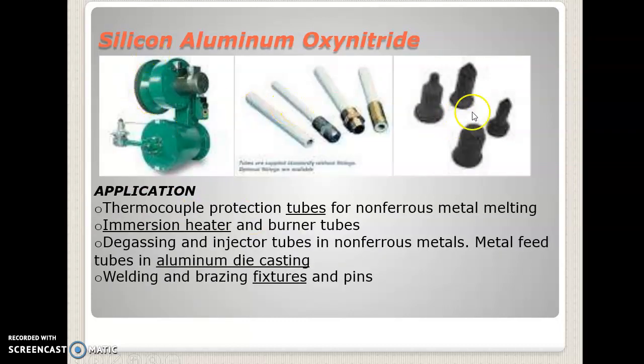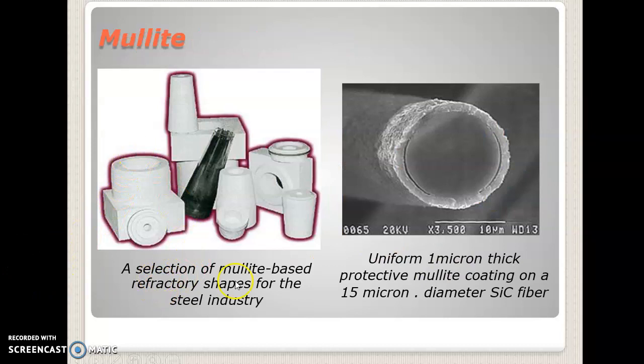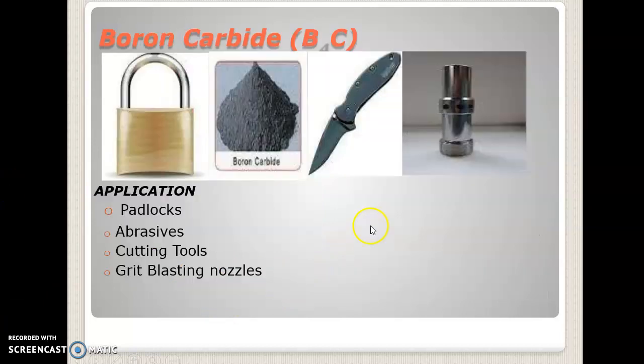And these are some of the products made of silicon aluminum oxynitride: thermocouple protection tubes, immersion heaters, aluminum die casting, and fixtures. And this is made of magnesium silicate. They are used as bases for halogen lamps, switches, and plug pads. Mullite: a selection of mullite-based refractory shapes for the steel industry.